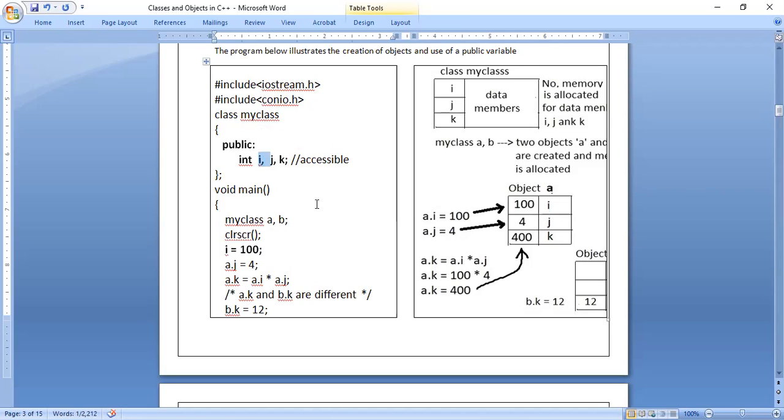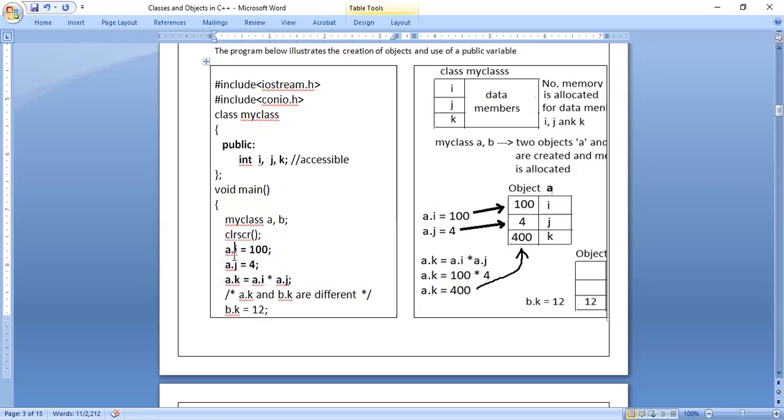That rule, again, we can call it a formula. First use the object name, then put the dot symbol, then write the variable. Object dot variable is equals to some value. So your object is A, dot i is the variable, 100 is the value. A dot i is equals to 100. Then A dot j is equals to 4. A dot k is equals to A dot i into A dot j. Always when you are using variables which are declared within the class in the main function, you have to follow this rule, that is, object dot variable.